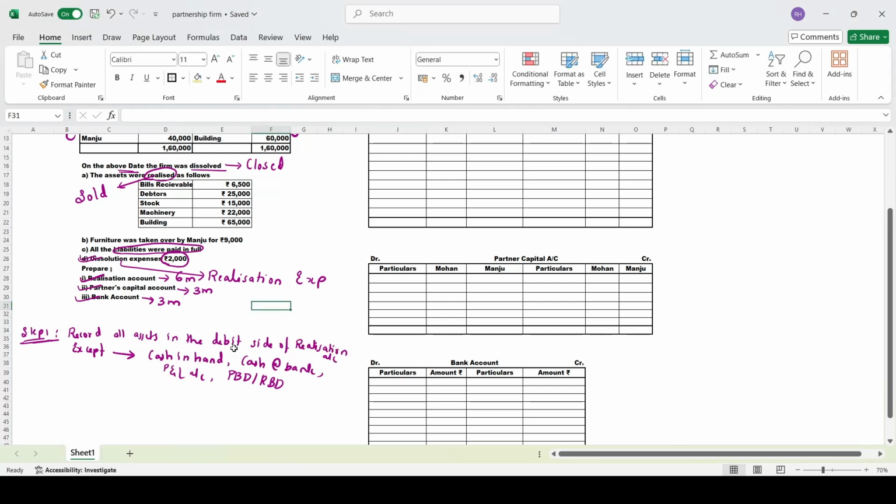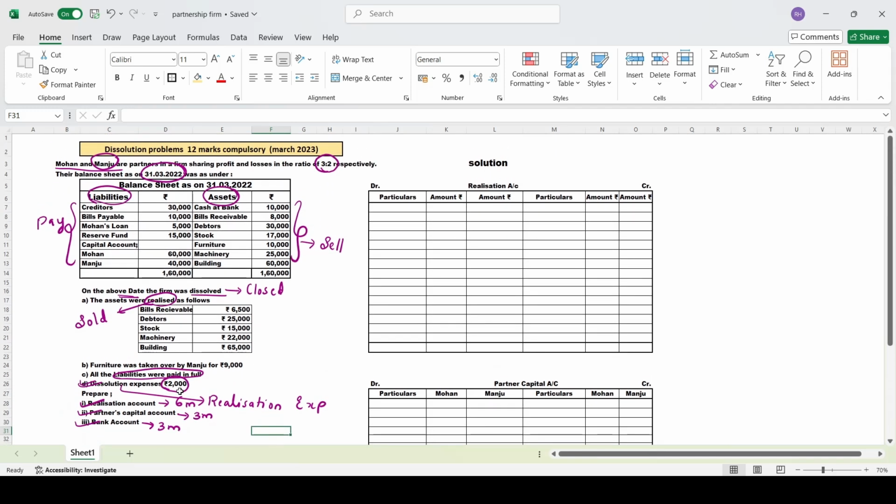Record all the assets in the debit side of realization account except cash in hand, cash at bank, P&L account and RBD. So we have cash at bank here. Don't record this. You just leave it. Except that, you record all these items in the debit side of your realization account. So we'll move on one by one. First one is To Bills Receivable.